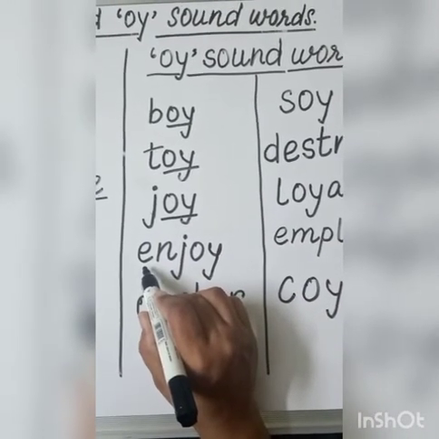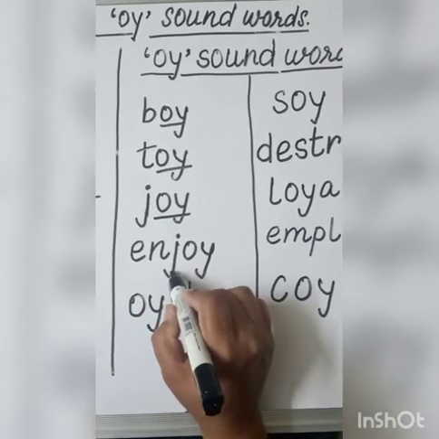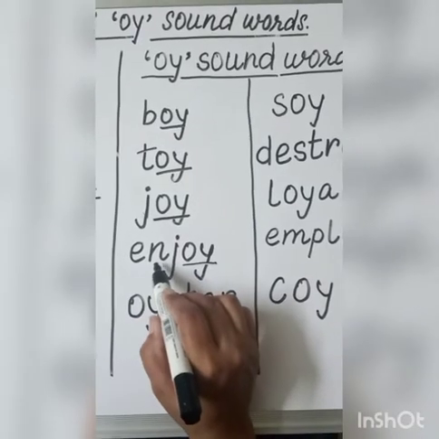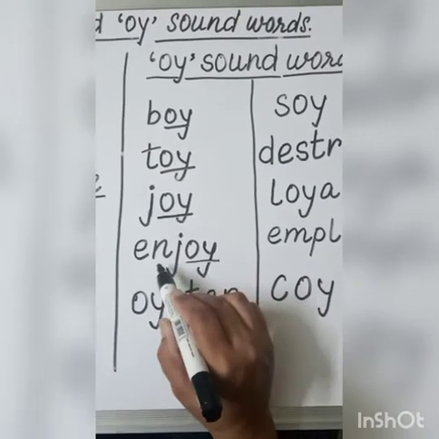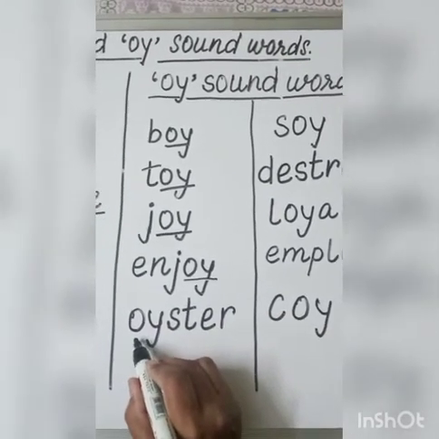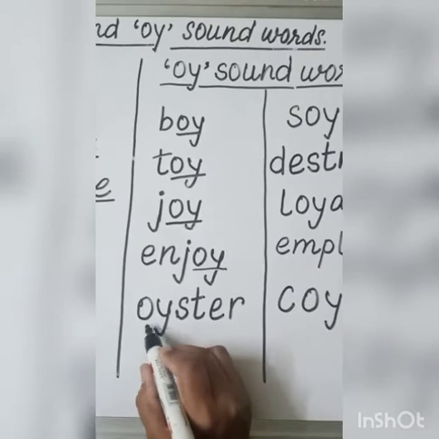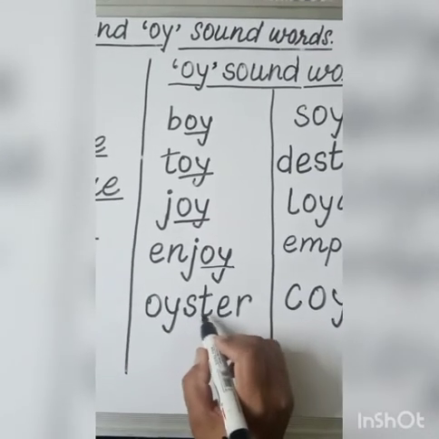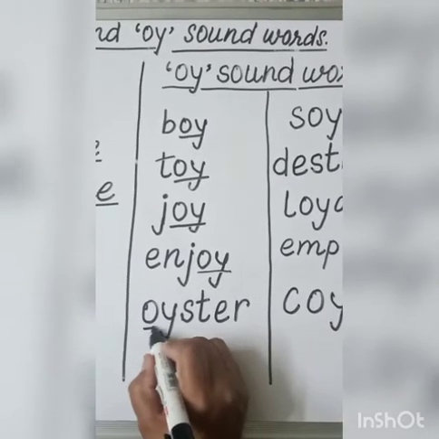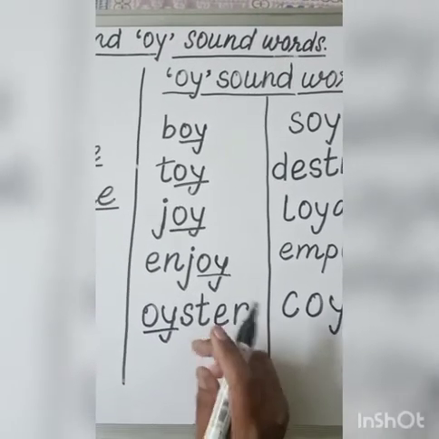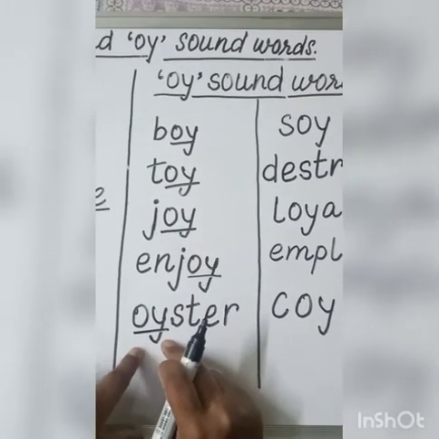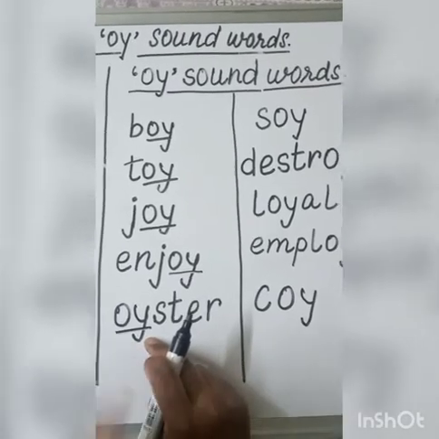Now the next word, enjoy. J says J, OY again, oi. Enjoy. Next, O-Y-S-T-E-R, oyster. OY sounds oi. इसमें हमारे बिगिनिंग में आया है डाइग्राफ. तो कंफ्यूज मत होइएगा.